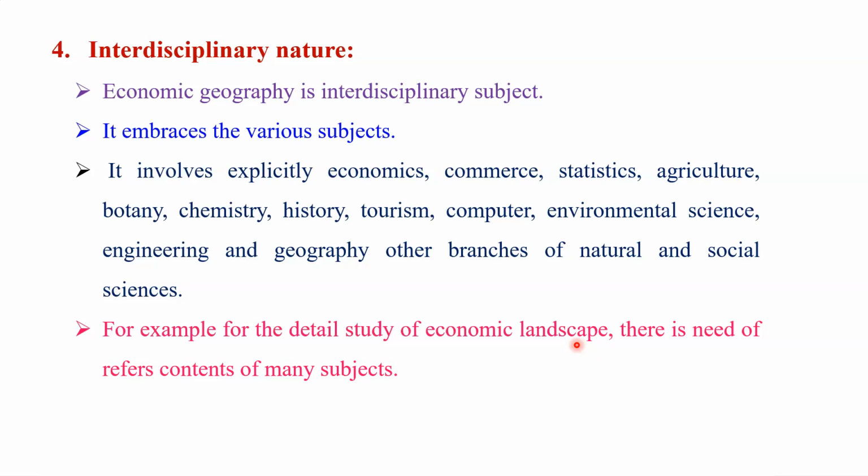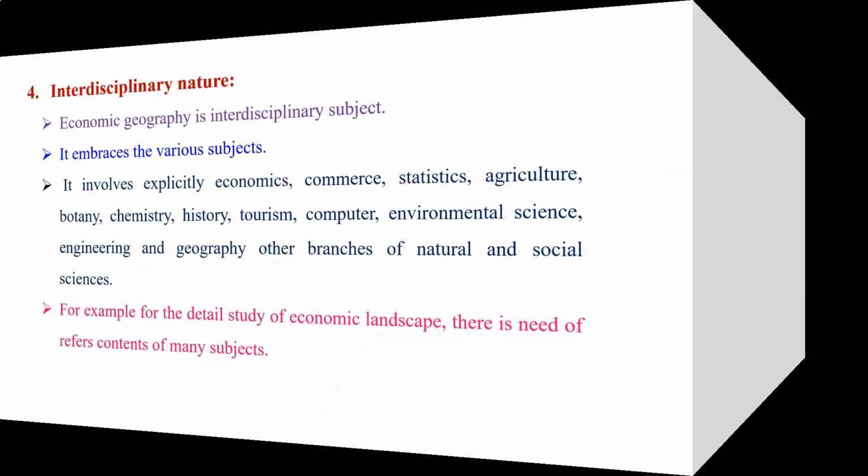Therefore, if I want to correlate the economic activity with other fields, say chemistry or botany or history or computer, when we take any part, we try to correlate how that part affects our economic activity. That time, definitely, I am going to touch the other branches of science, and therefore the nature of this subject is interdisciplinary.